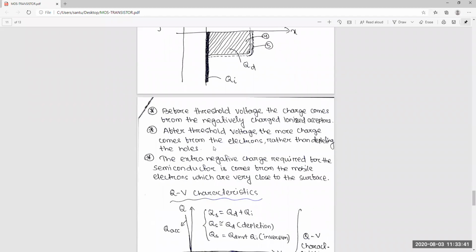So now this part I have written: before threshold voltage, the charge comes from the negatively charged ionized acceptors. After threshold voltage, the more charge comes from the electrons.